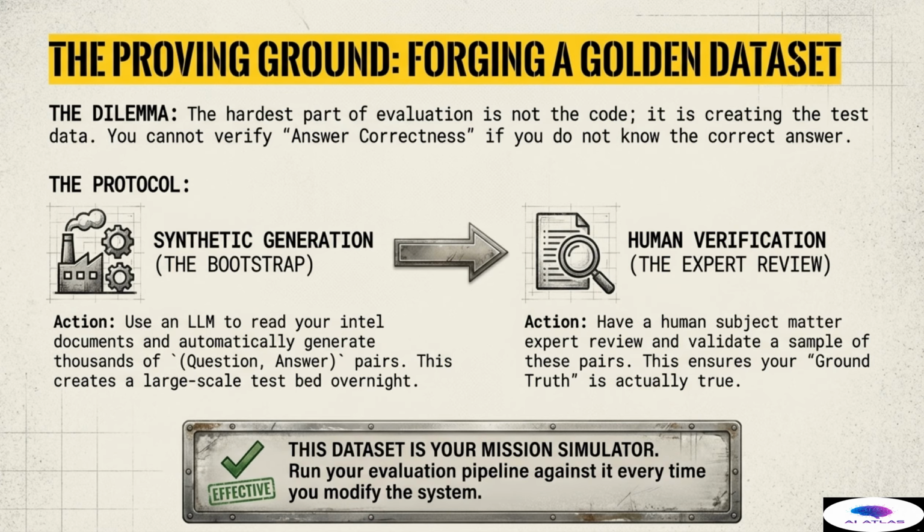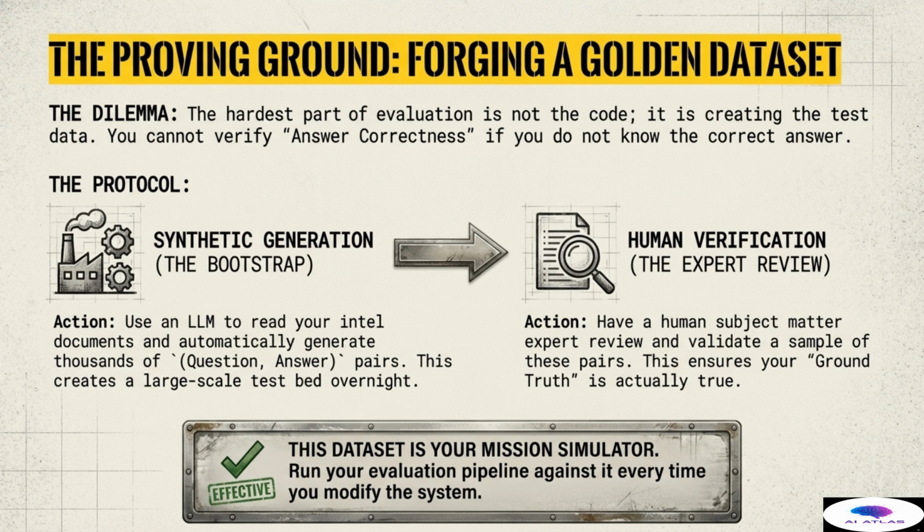Our protocol for forging this essential dataset involves two crucial actions. First, synthetic generation, which we call the bootstrap. We use an LLM, often the same powerful judge model, to read through all of our core Intel documents and automatically generate thousands of question and answer pairs based on that knowledge. This creates a massive, large-scale test bed overnight, giving us the quantity needed for statistical power.